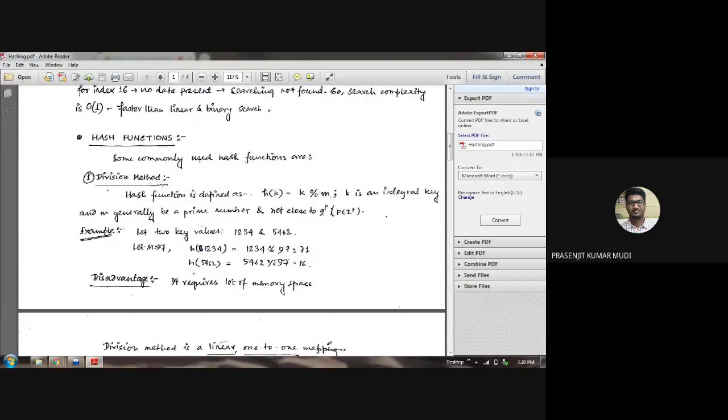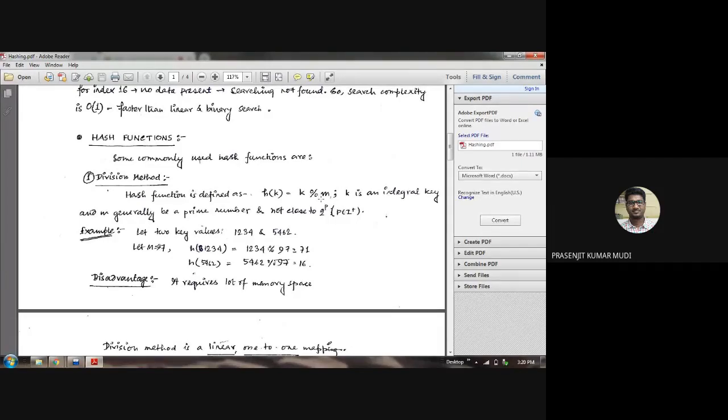The division method based hash function is defined as h(k) equal to k modulo m. h is the function applied on the key value k, k is the key value, and m is generally a prime number, though you may take some other non-negative integer value also.